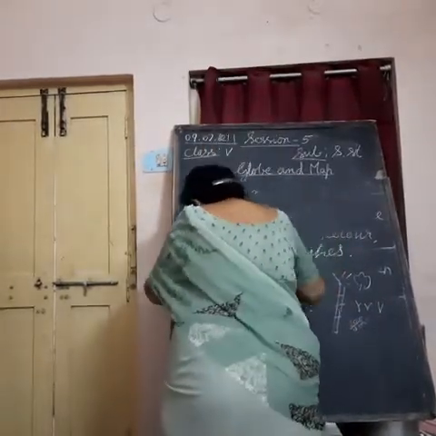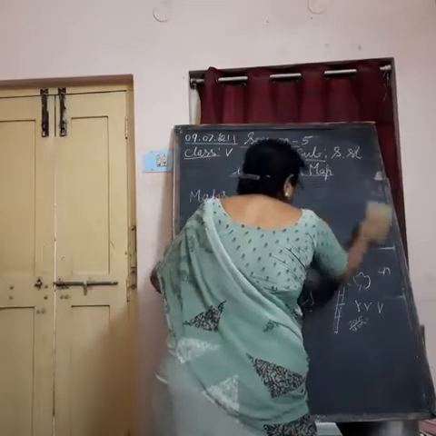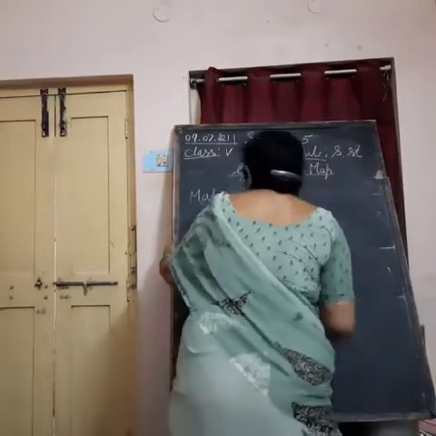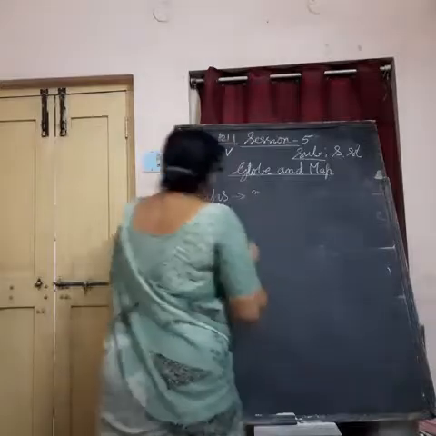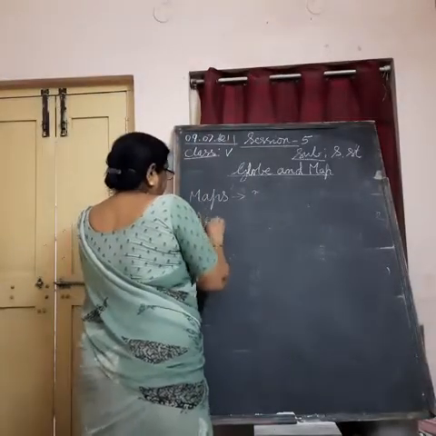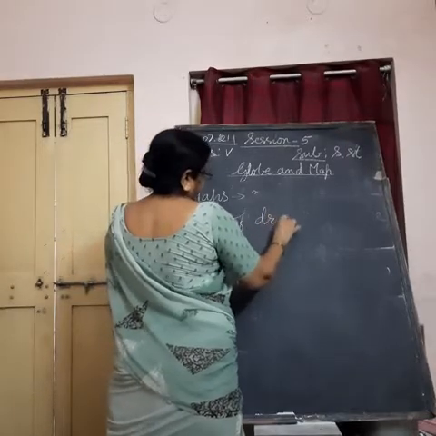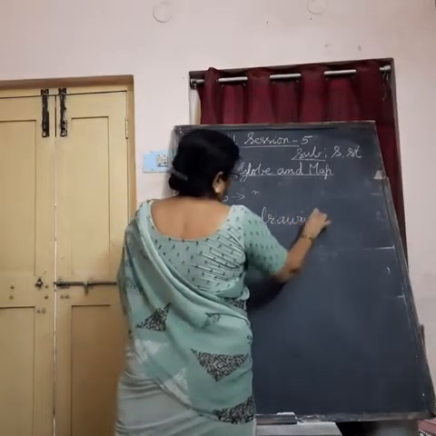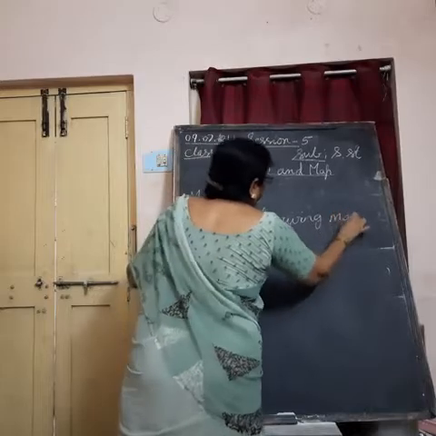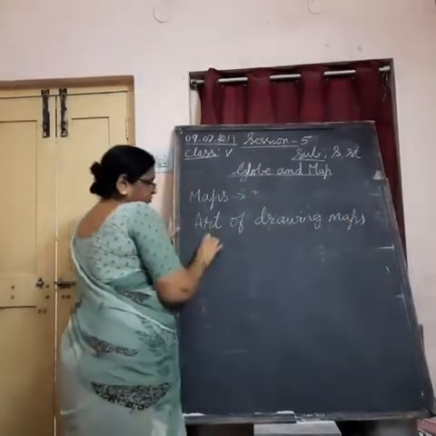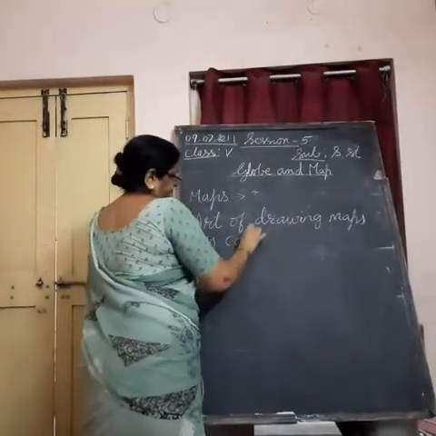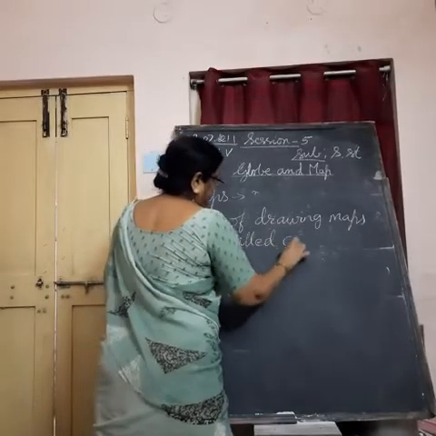So map making is a science or art, I can say. What it is called, the art of map making or art of drawing maps? Art of drawing maps is called cartography.